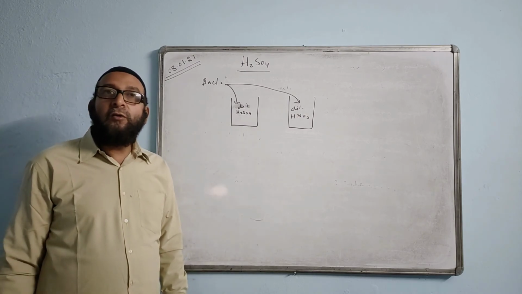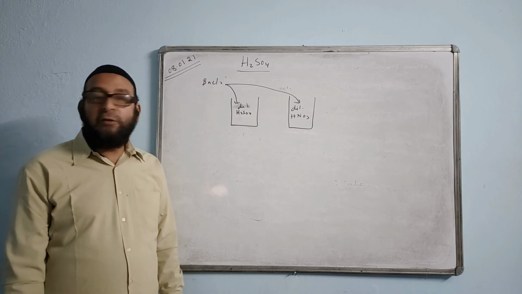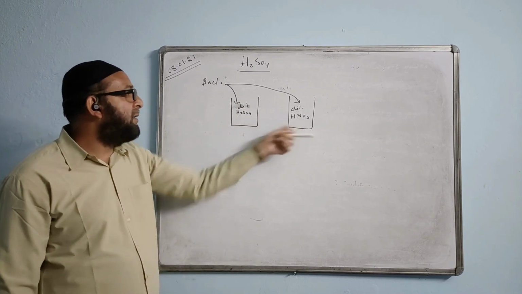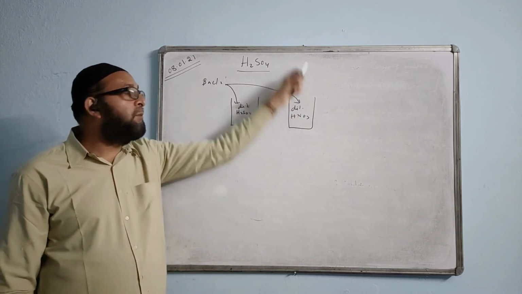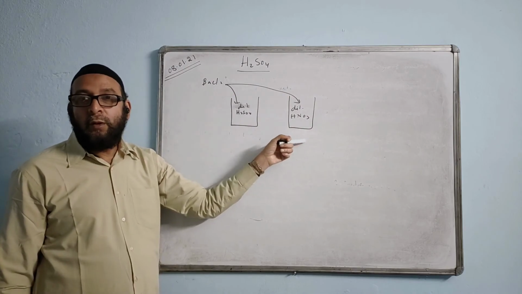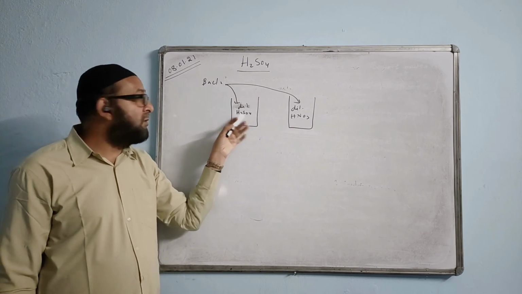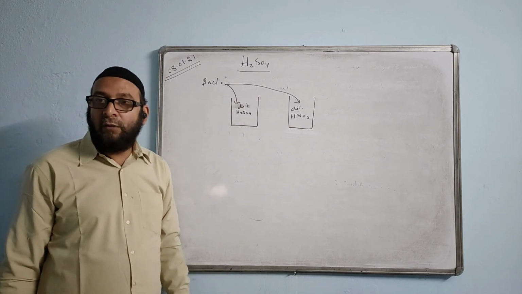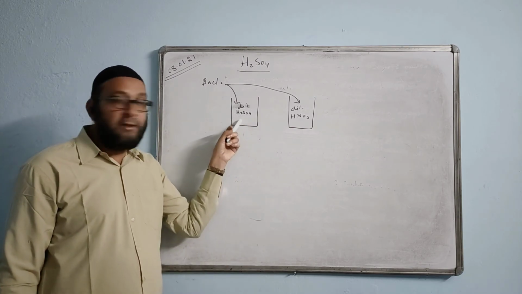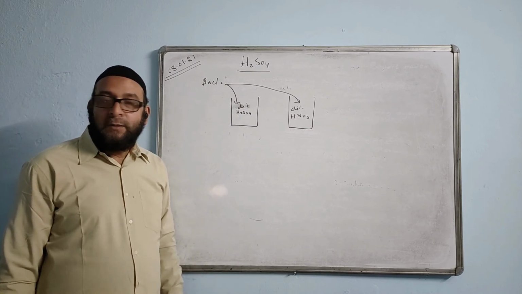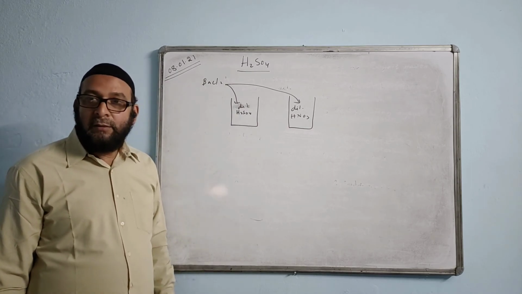And if you are allowed to use heating, then it's very easy to distinguish. You heat. Here you will see reddish brown fumes coming out, that is NO2. And here there will be no vapor, because we know that H2SO4 is less volatile or non-volatile, so no vapor will be seen in this case. Hope this is clear, this is done.